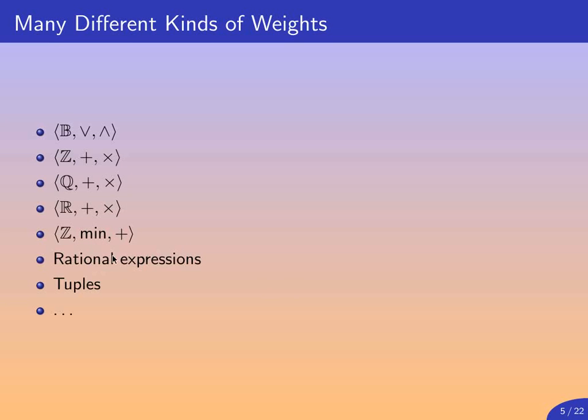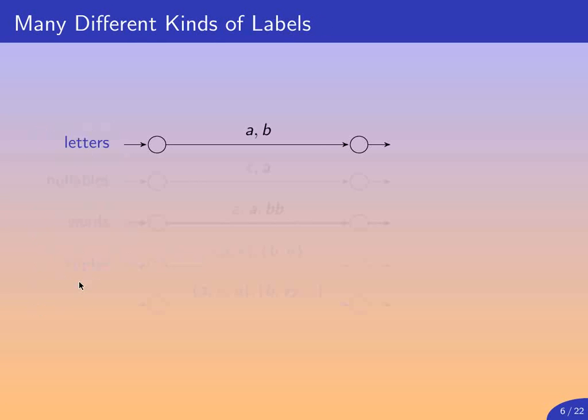With some care, we can use rational expressions as weights as well, even if this raises some concerns, so we have to be careful. In general, what we require of weights is simply to be a semi-ring, and rational expressions are not technically a semi-ring over weights, but they can be used with some care. Given two weights, they can be combined into a tuple of weights, and this is still a semi-ring, and so on. What can we accept as labels?